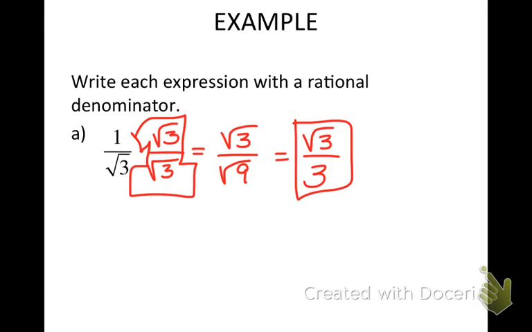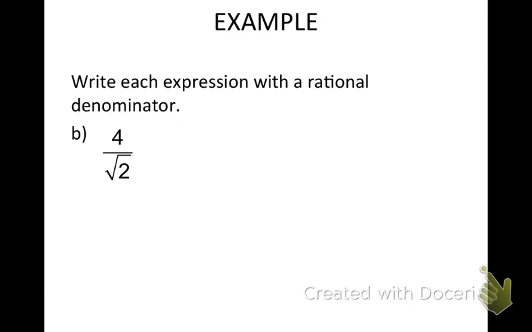Okay? So basically, you put it on top and on the bottom. So if we had 4 divided by the square root of 2, what should I multiply the numerator and the denominator both by? The square root of 2 on the top and on the bottom. What am I going to get in the denominator? The square root of 4, which is 2.